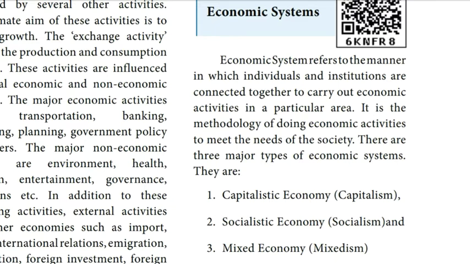Finally, we will discuss economic systems. An economic system refers to the manner in which individuals and institutions are connected together to carry out economic activities in a particular area. It is the methodology of doing economic activities to meet the needs of the society. These are the three main types of economic system. They are: first, capitalist economy, capitalism. Second, socialist economy, socialism. And third, mixed economy, mixedism.